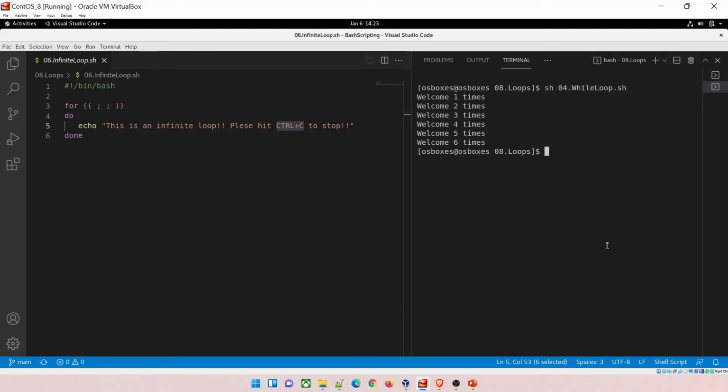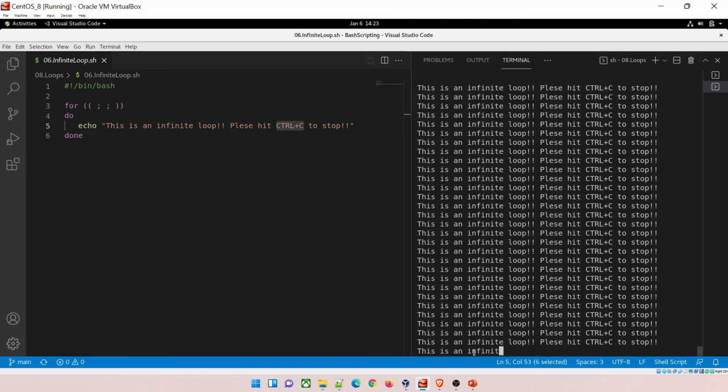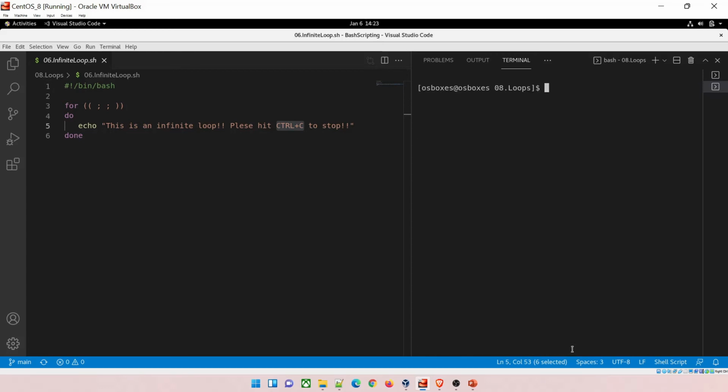Okay, so let's just run it. Let me do a clear over here. 06, hit tab. I'm sorry about that. sh 06. What is happening? You can see it keeps on running. This is an infinite loop. It keeps on running. I cannot even stop it. It goes on and on over here. You can see that. In order to stop that, Control C it, and then it has stopped. Let me just clear it, and that's how an infinite loop works, and that's what I have taught you.